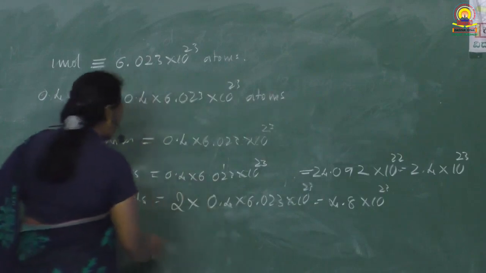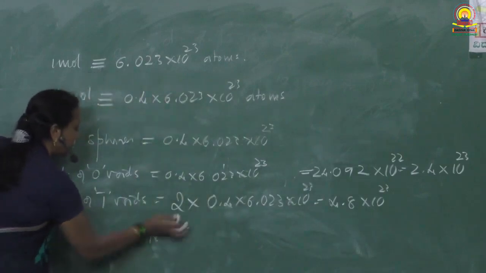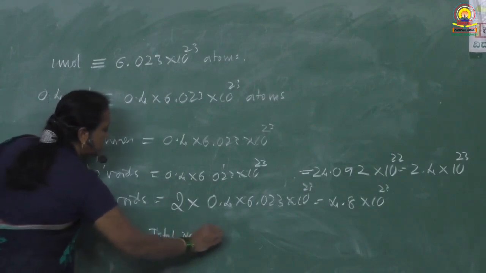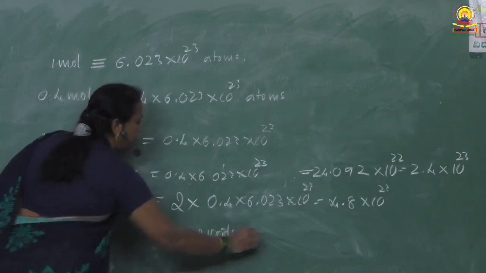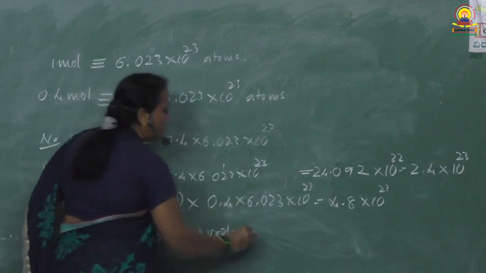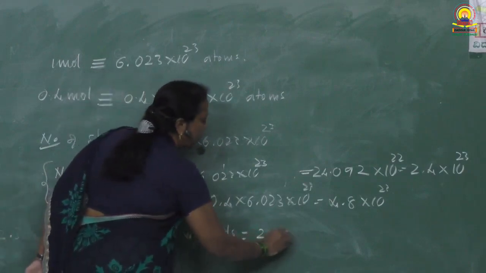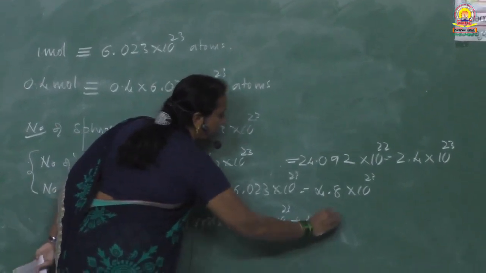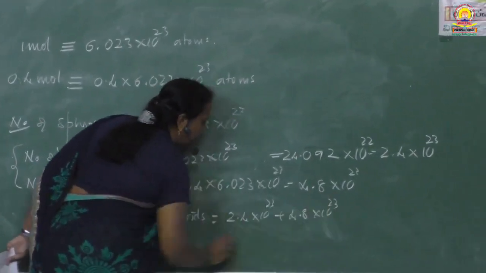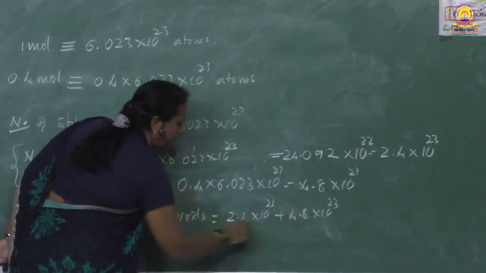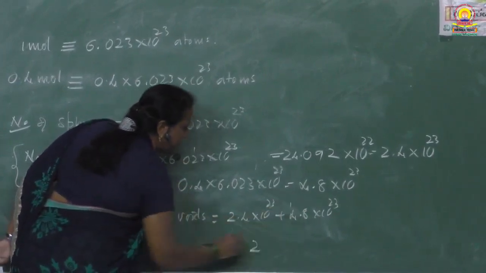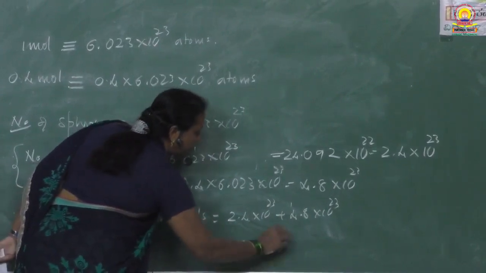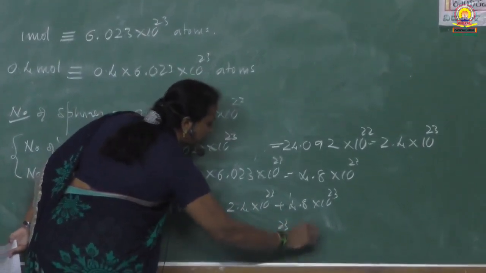So the total number of voids is equal to the number of O voids plus the number of T voids. It is 2.4 into 10 raised to 23 plus 4.8 into 10 raised to 23. That is equal to 7.2 into 10 raised to 23 voids.